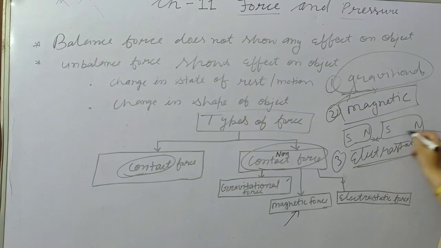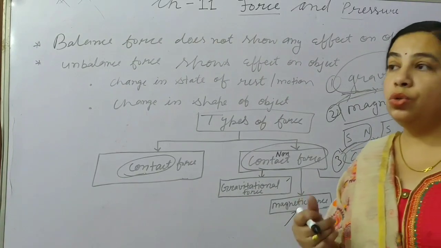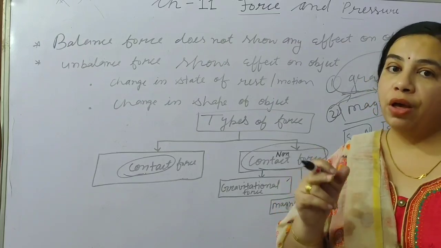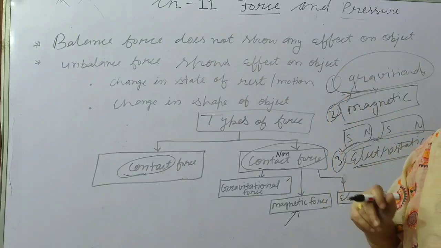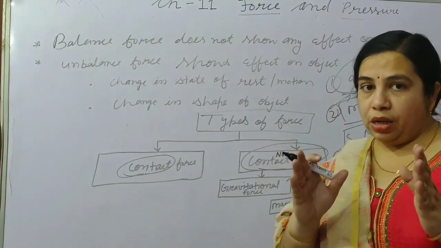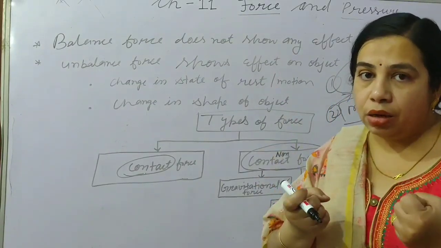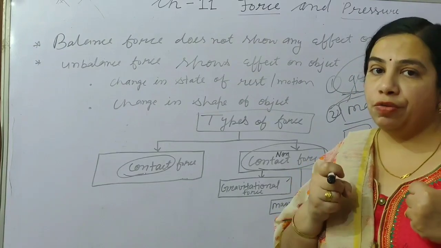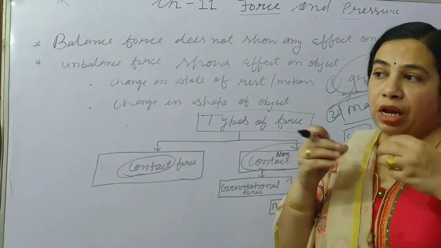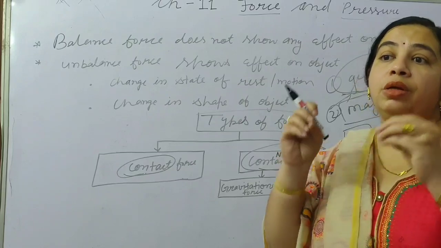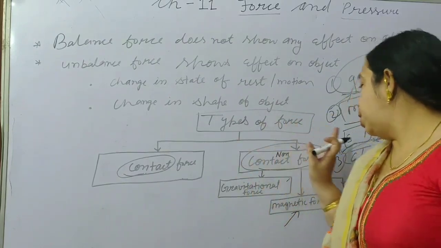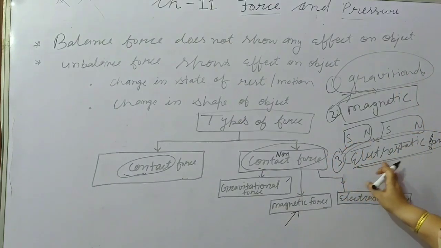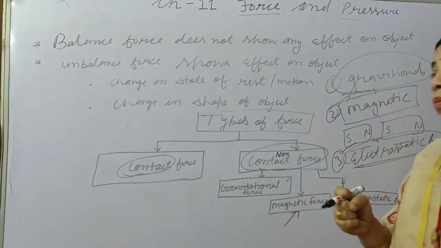So what is the use of electrostatic force? It is used in purifying the air in industries. Wherever smoke is released, the smoke particles are attracted by the electrostatic force in the chimneys, and the air released from the industries will be smoke free and dust free. So it is a very important thing; by the electrostatic force we purify the air.